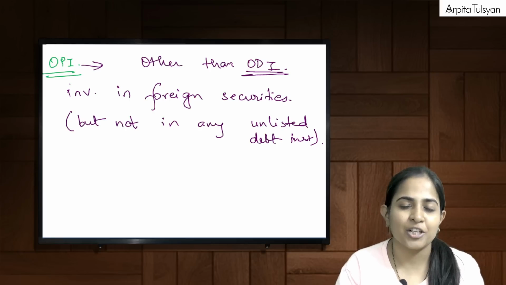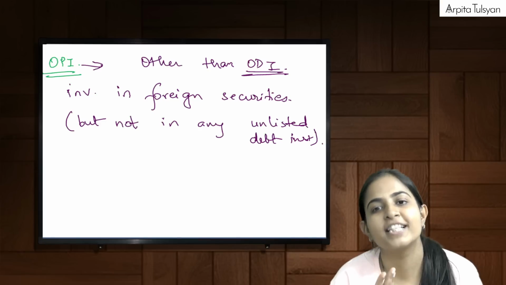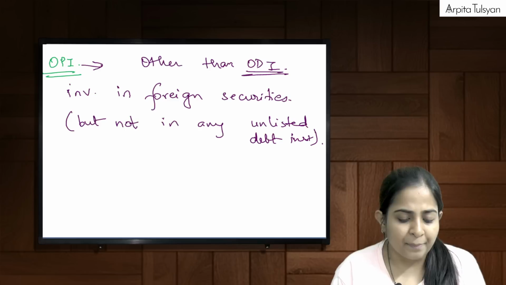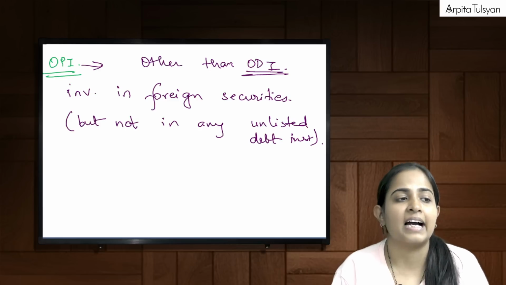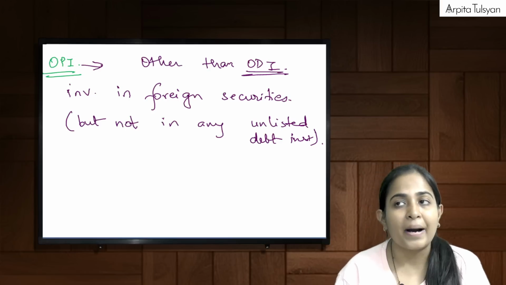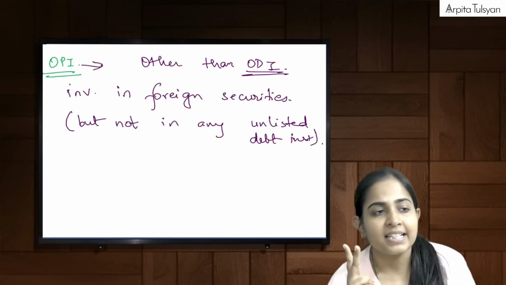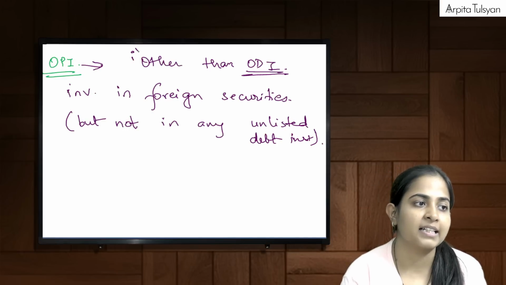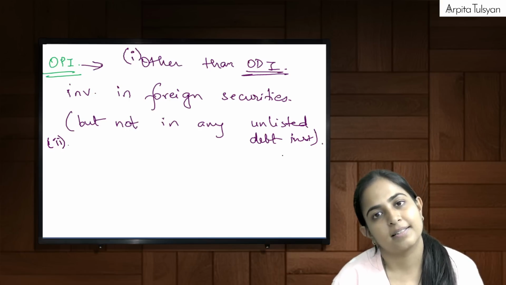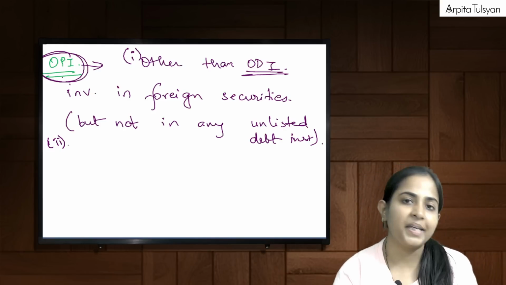If it is not international, that becomes kind of domestic. So domestic is anyway not included in overseas portfolio investment, right? Okay, so for simplicity, let's assume OPI is any investment done by a PRI in foreign securities, but other than two things. One is other than ODI, and the next one is other than unlisted debt instruments. That is the meaning of the term called OPI.